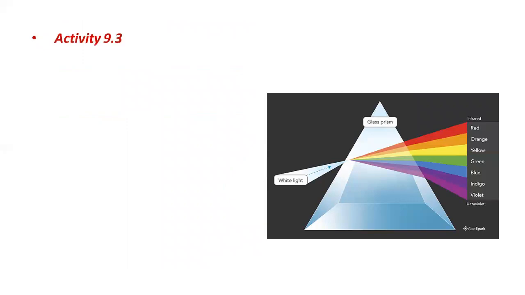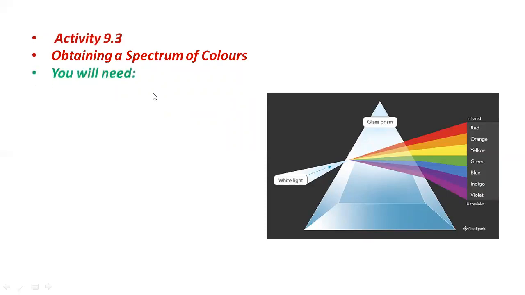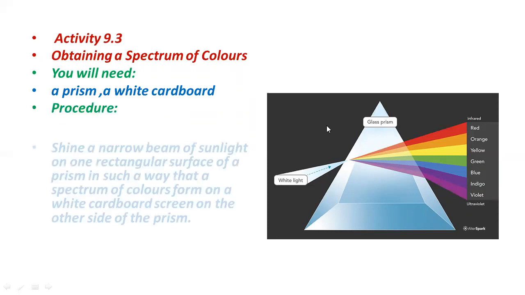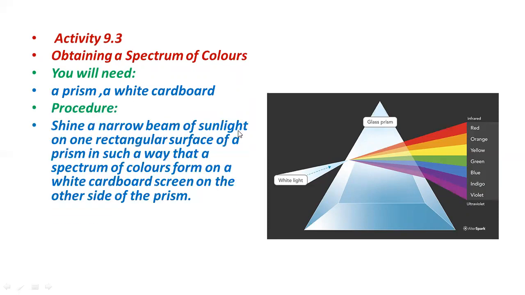Activity to understand the dispersion of light, which is Activity 9.3, obtaining a spectrum of colors. For this activity, you will need a prism and a white cardboard. Procedure: shine a narrow beam of sunlight, white light, or any ordinary tube light or bulb.